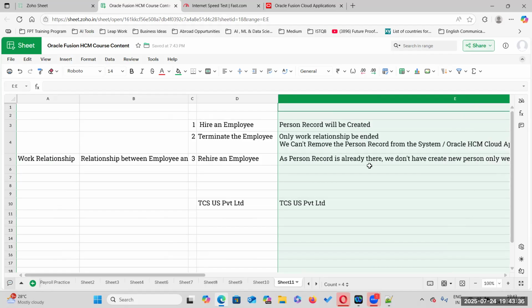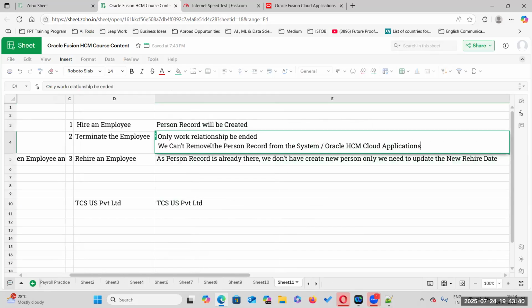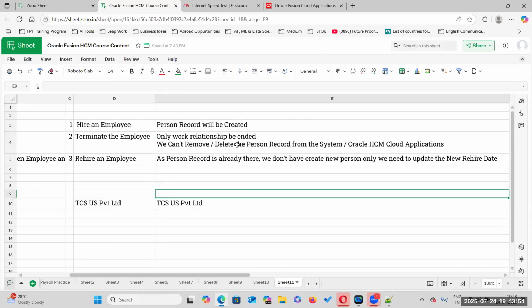No, we cannot remove or delete it. Remember, this is very important. They will ask you in interviews: I have terminated an employee, please let me know whether the particular person record will be deleted or not.